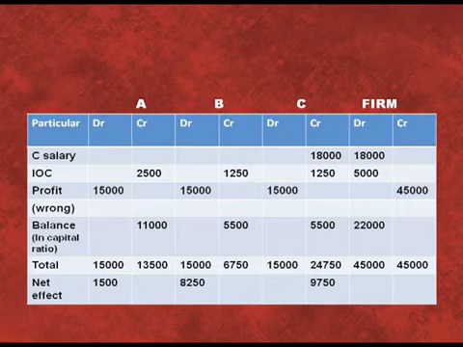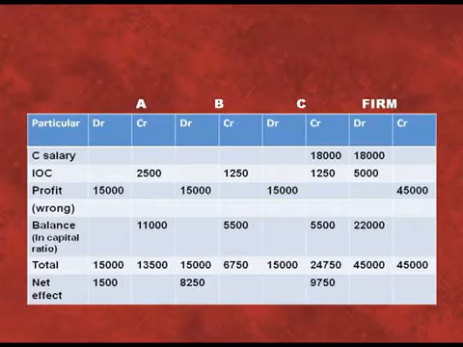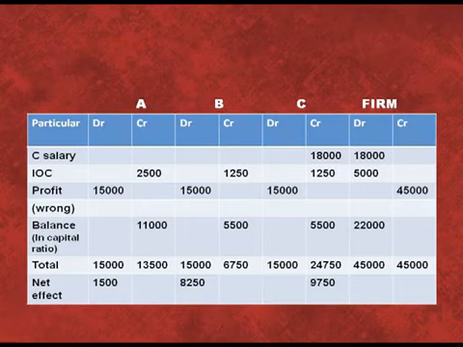That means we have to divide this in the ratio of capital. The capital ratio will be 50,000, 25,000, 25,000, that means 2:1:1. We will divide 22,000 in this ratio, 2:1:1. It will come 11,000 under A's column, 5,500 under B's column and 5,500 under C's column.